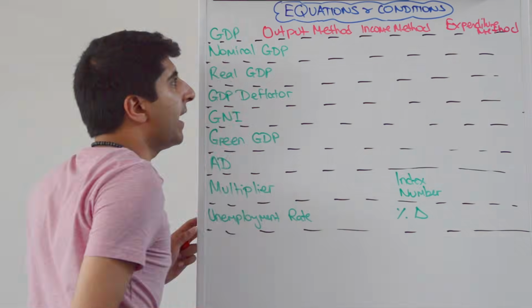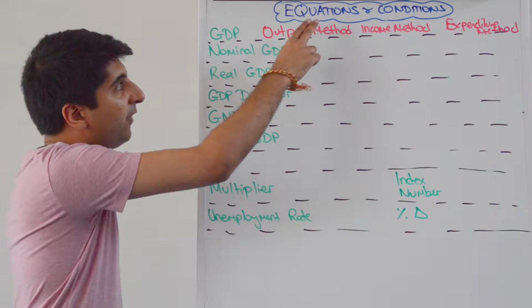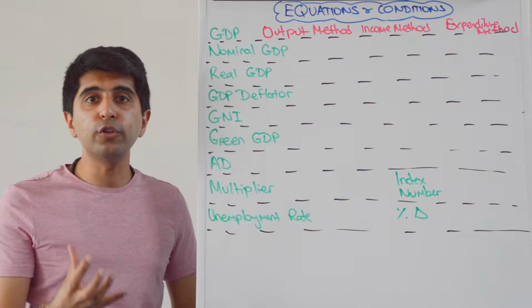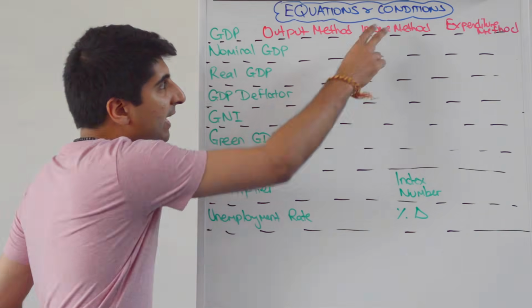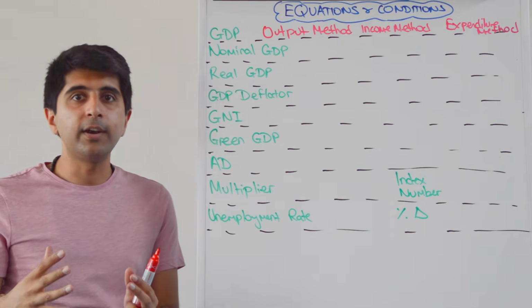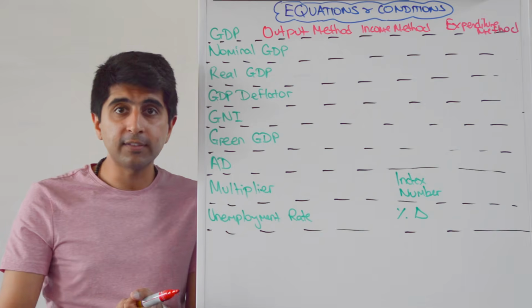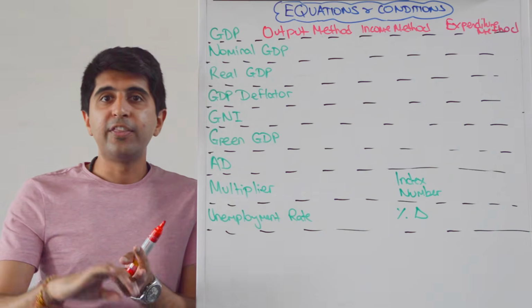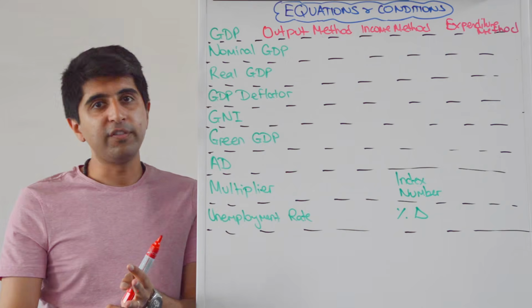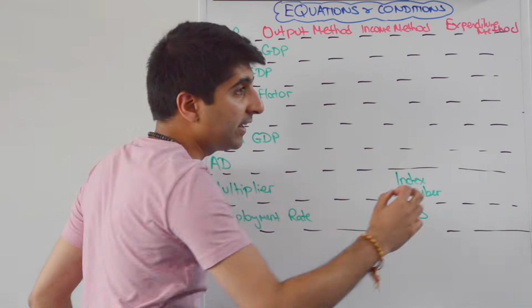So there are 3 ways of getting to GDP. The output method is the value of all goods and services produced in an economy in a year, so add up all of that. The income method is to add up all the factor incomes in the economy, so that is interest for capital, wages and salaries for labour, rent for land, and profit for enterprise. And you've also got the expenditure method.